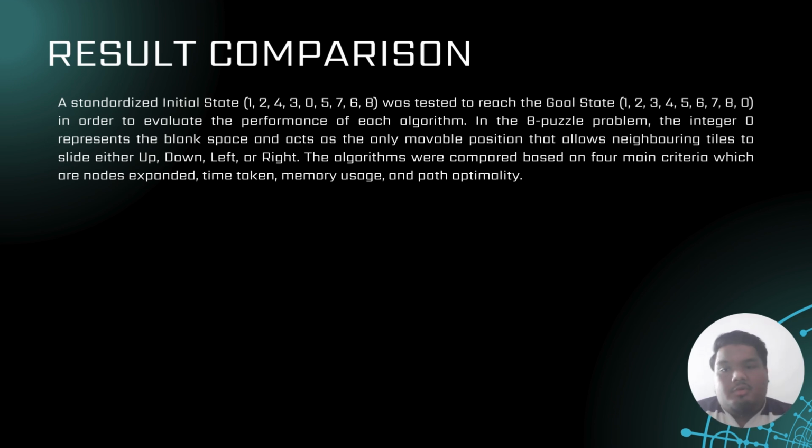And we continue to the depth first search, or DFS. The search type is the same as BFS, uninformed, and the memory usage is high. The time taken is 1.12541, the nodes expanded is about 86,896, the path length is about 50 steps, and the path optimality is no.